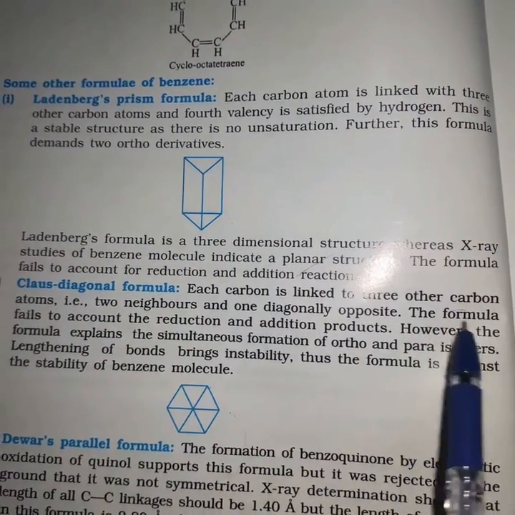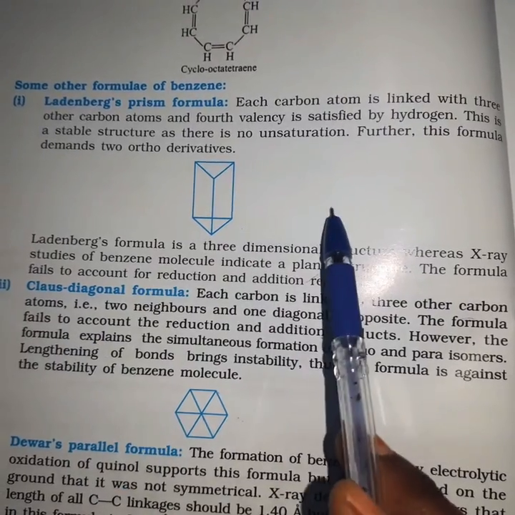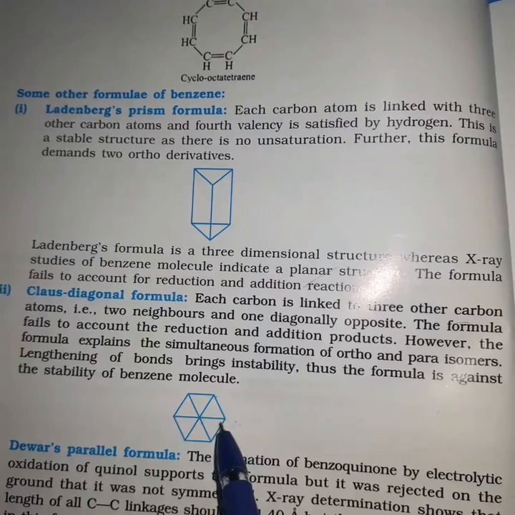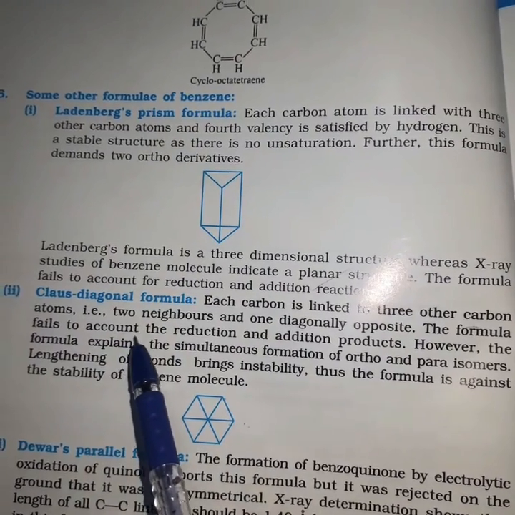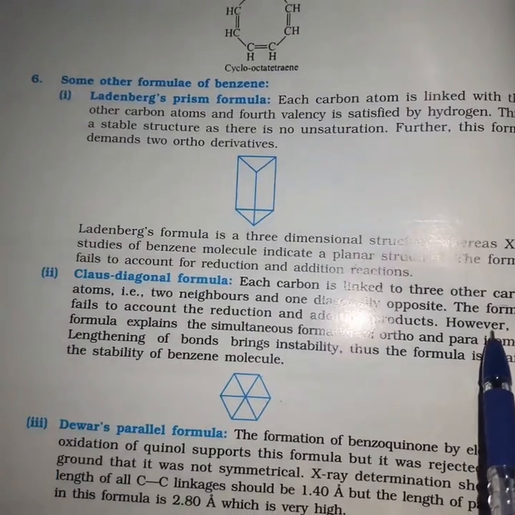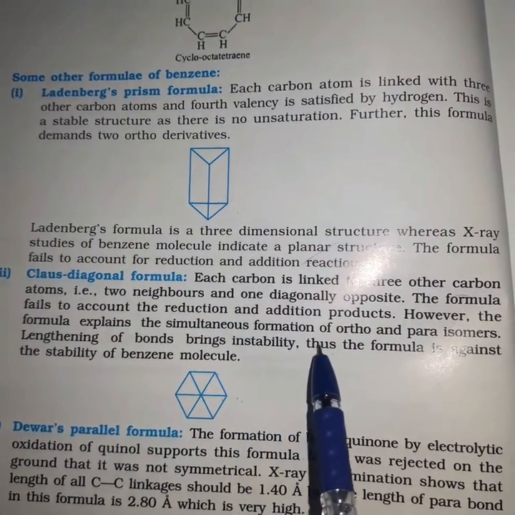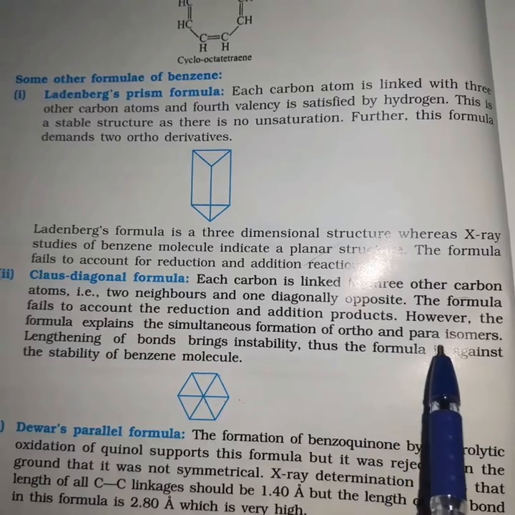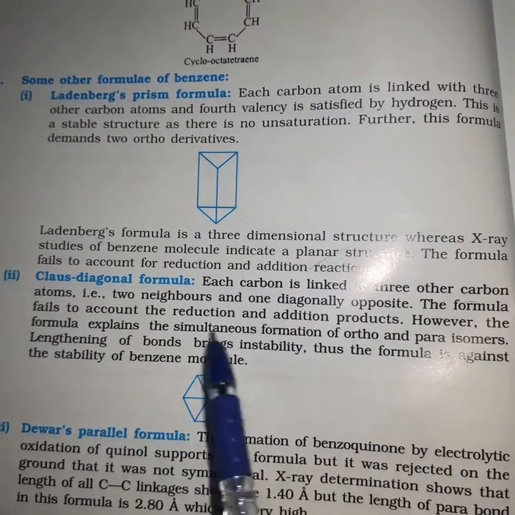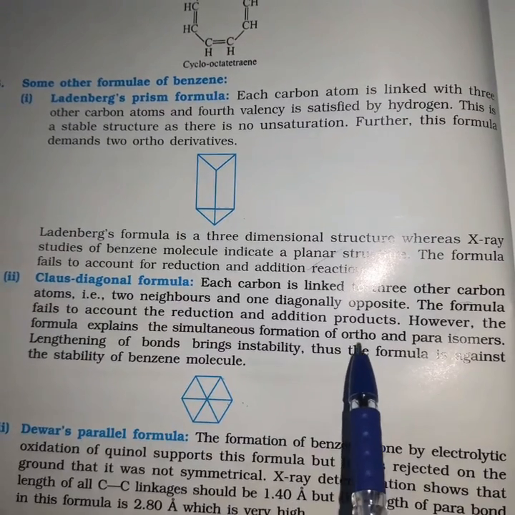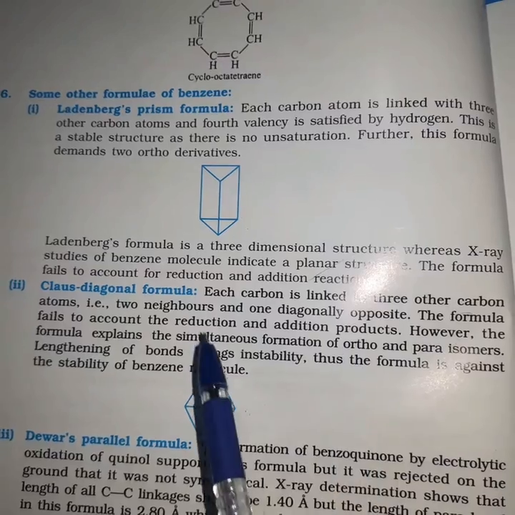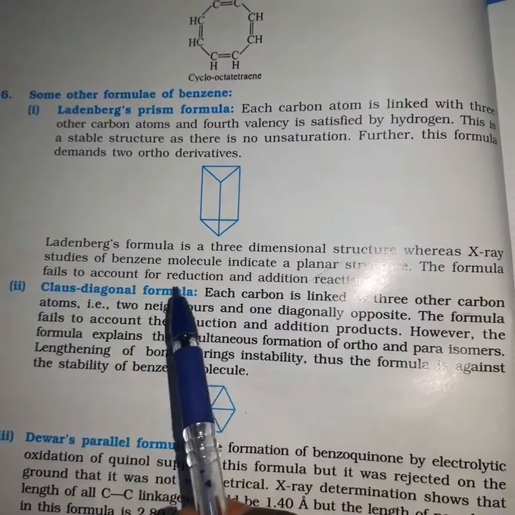And here also, friends, the same thing: this fails to account for reduction and addition reactions. The formula fails to account for the reduction and addition products. However, the formula explains the simultaneous formation of ortho and para isomers. This is the thing which is explained based on Claus's diagonal formula.